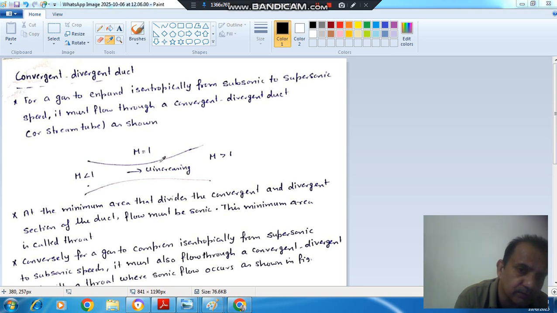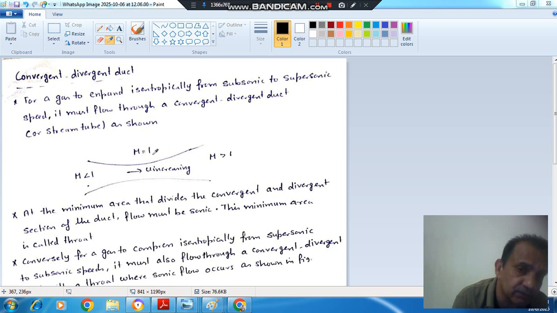And after that if we use divergent part, then the velocity will further increase, or Mach number will further increase, because this will also behave as nozzle for the supersonic flow. So the velocity will continuously increase. So convergent divergent duct can behave as nozzle for initial subsonic velocity, or we can say for increasing the velocity from subsonic to supersonic, convergent divergent part is used.